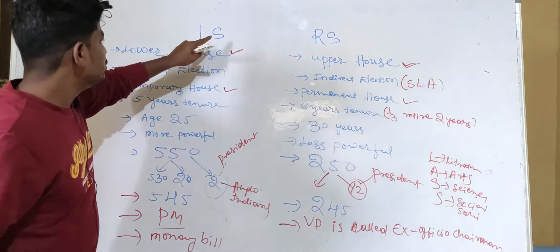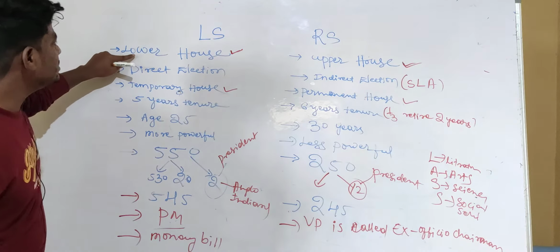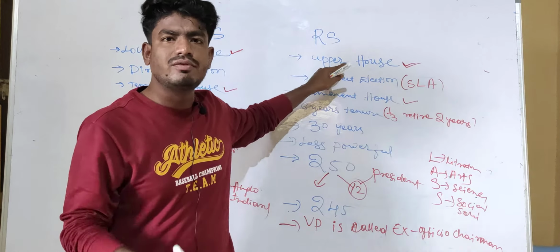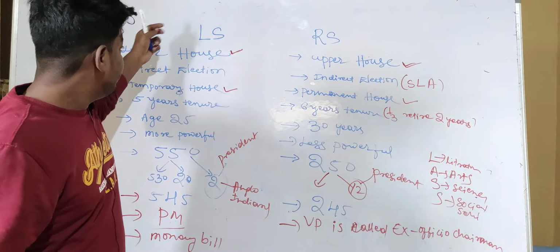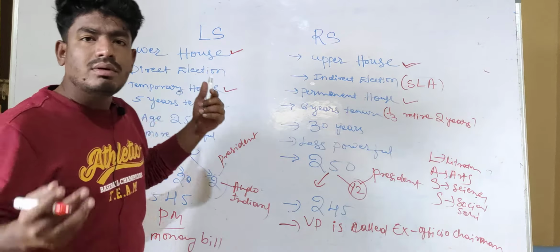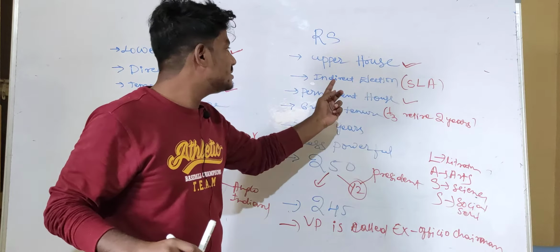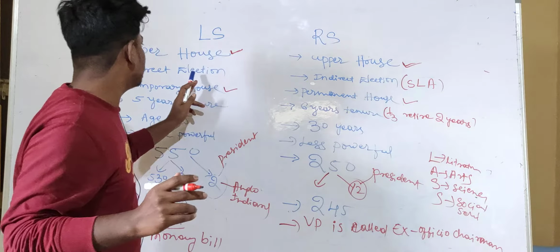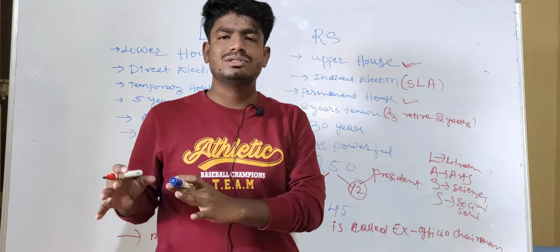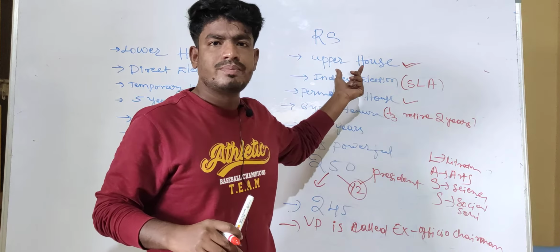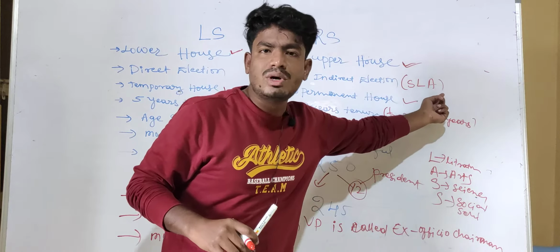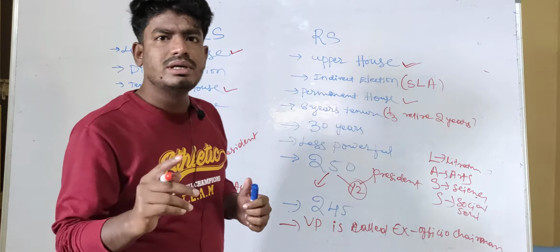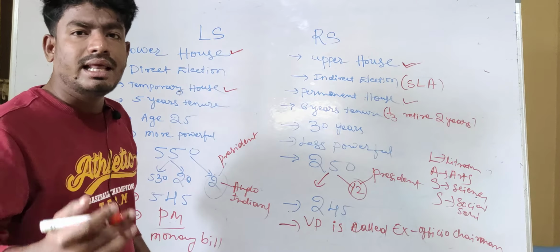Let us start. Here, Lok Sabha and Rajya Sabha. Lok Sabha is also called the lower house and Rajya Sabha is also called the upper house. These are the other names of Lok Sabha and Rajya Sabha. Lok Sabha members are elected by direct election and Rajya Sabha members are elected by indirect election. What is the meaning of direct election? Direct election means people take part in the election, but the elected members of the state legislative assembly will elect the Rajya Sabha members. Please remember this point. Lok Sabha members are directly elected by the people.